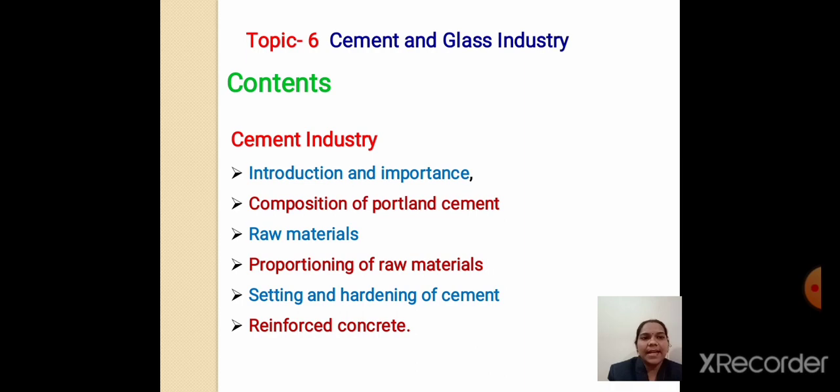What is setting and hardening of cement? Whenever cement powder is mixed with water, after a certain time it gets hard, and this hardening depends upon the duration of setting. Then reinforced concrete, which is a hard construction made by the addition of steel alloy.